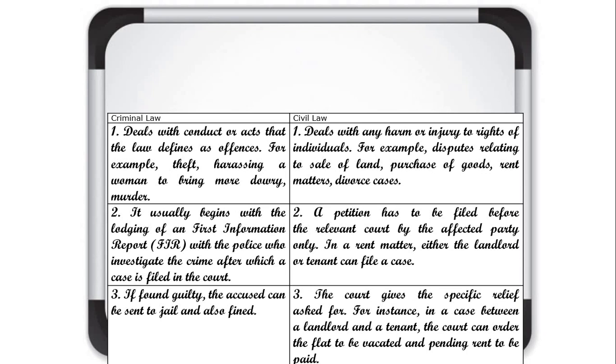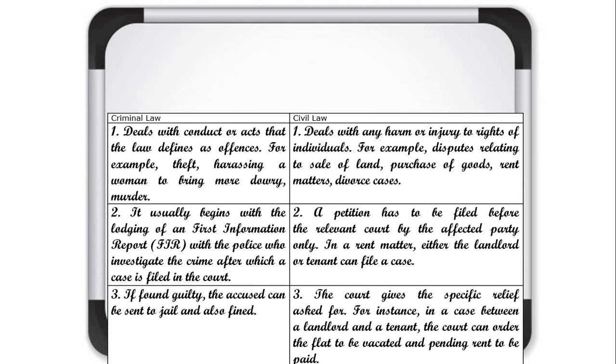If in these cases any person is found guilty, the accused can be sent to jail or also fined. Civil cases deal with harm or injury to the rights of individuals, disputes related to land, purchase of goods, rent matters, divorce cases, and in this type of case a petition has to be filed, and the courts give the specific relief asked for.